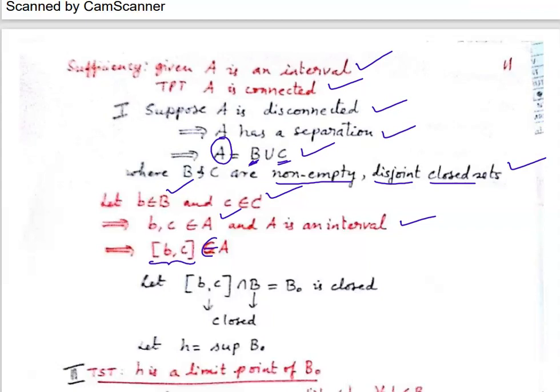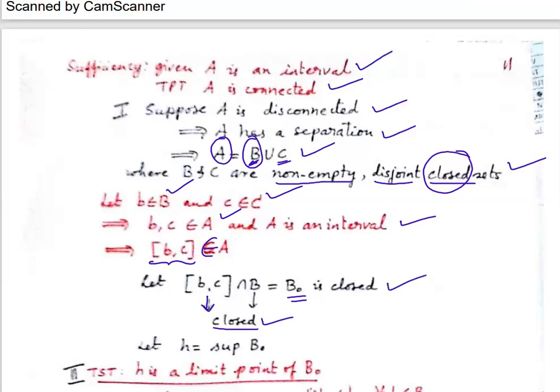Let us take B naught as something like this. What is our B naught? B naught is this closed interval [b, c] intersection B. I'm taking the first set B, the same B here, and I'm just taking the intersection with [b, c]. I'm calling it B naught. And B is a closed set. B and C are closed, no? So B is closed here, and this is a closed interval. So the intersection of two closed sets is closed. Therefore B naught is closed.